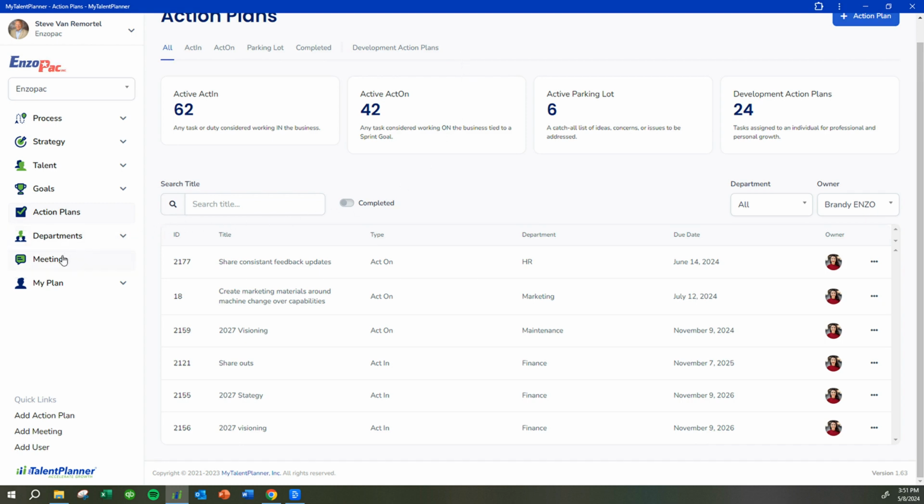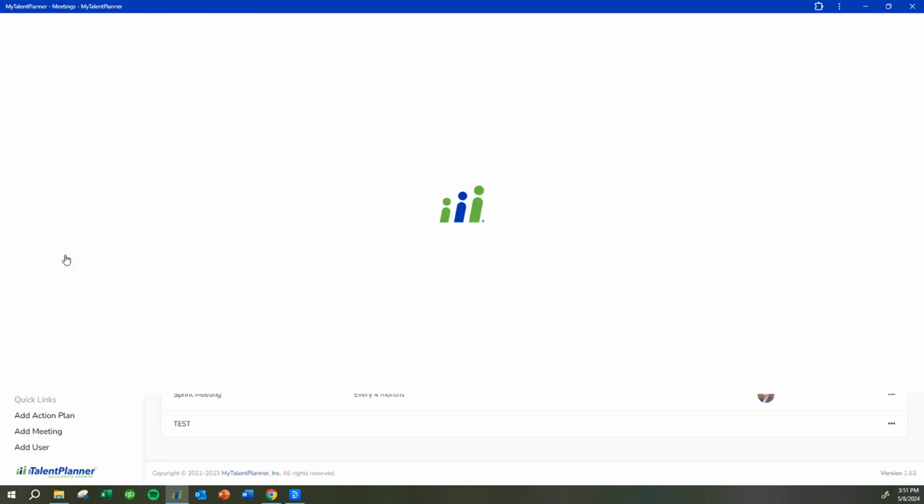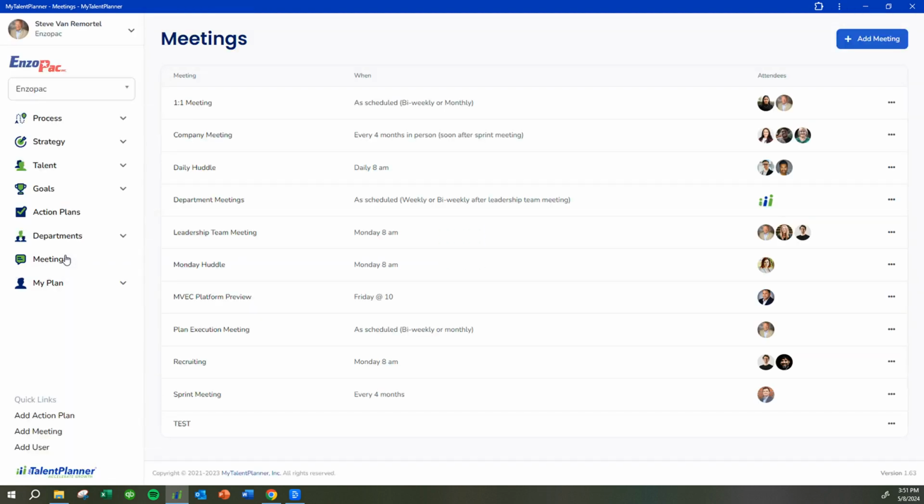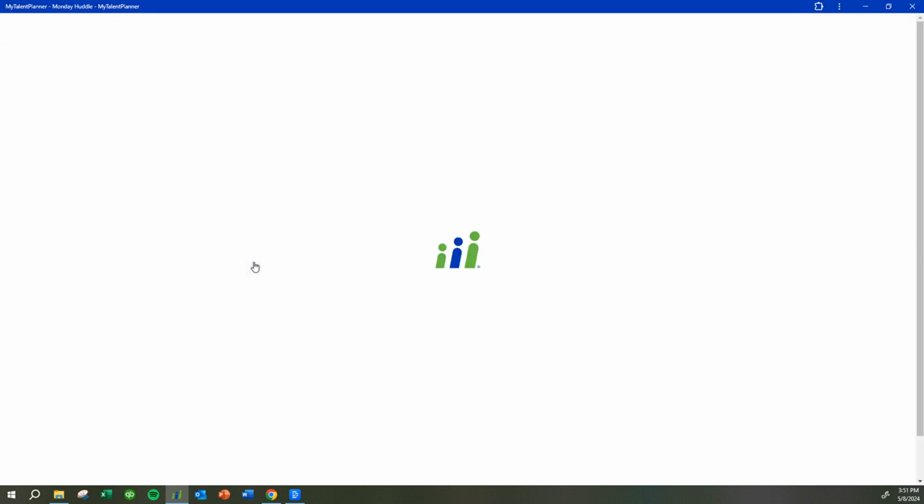And lastly, we have the meetings tab. The meetings tab is critical to execution. Effective and efficient meetings that are focused on getting things done, having a very focused agenda, and making sure that we are getting done what we commit to. And so we've got the Monday huddle here.